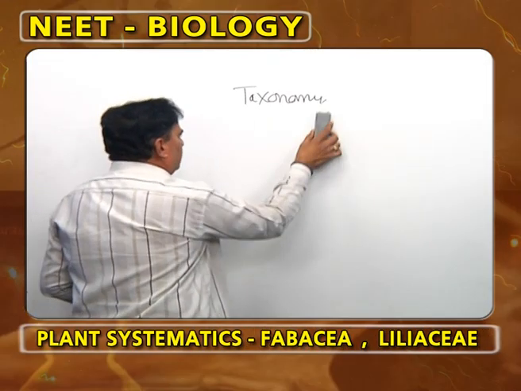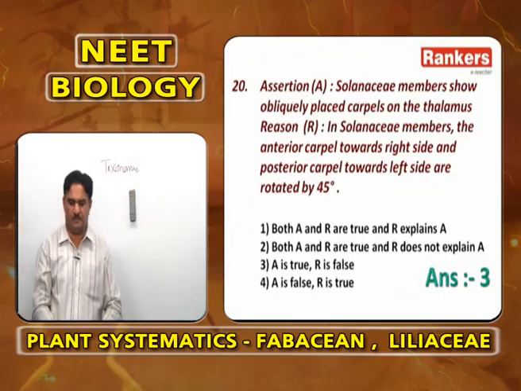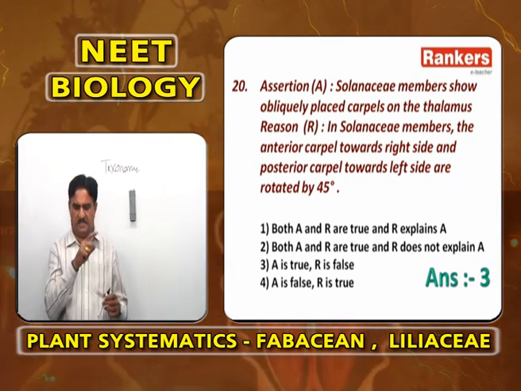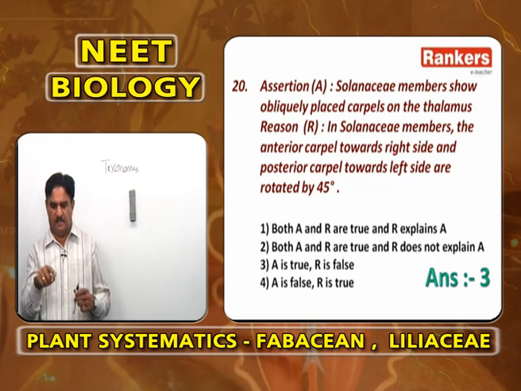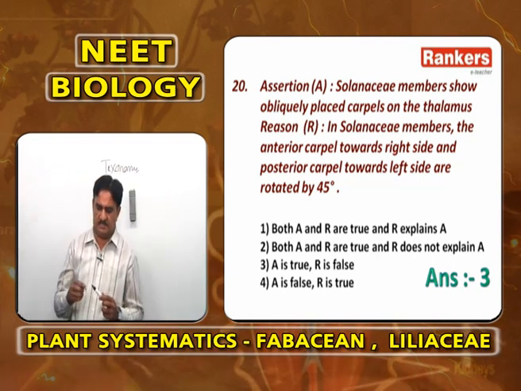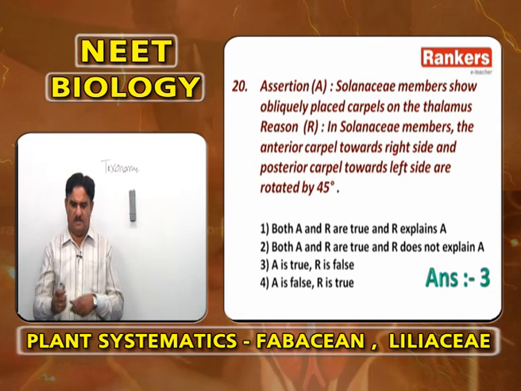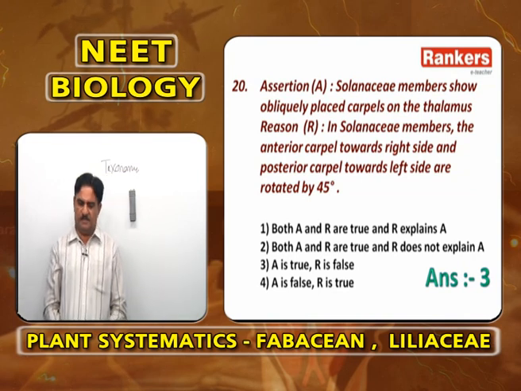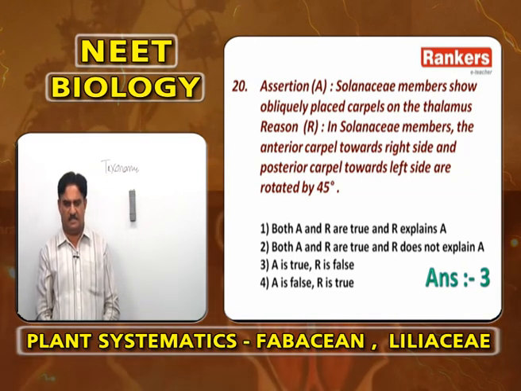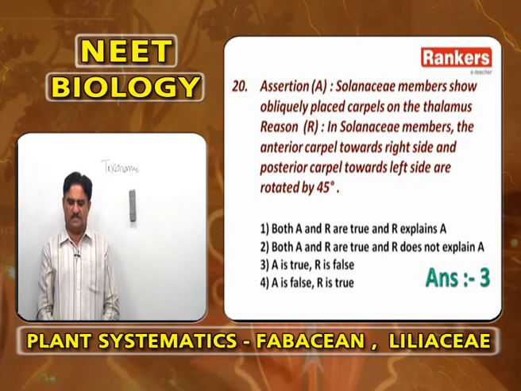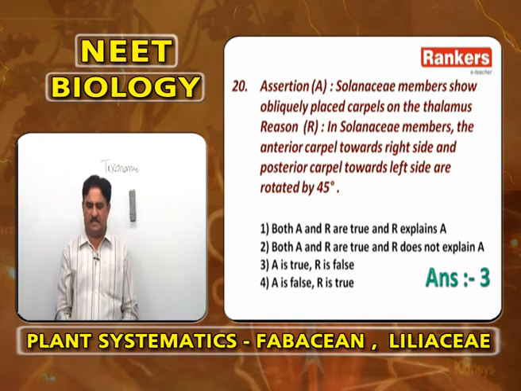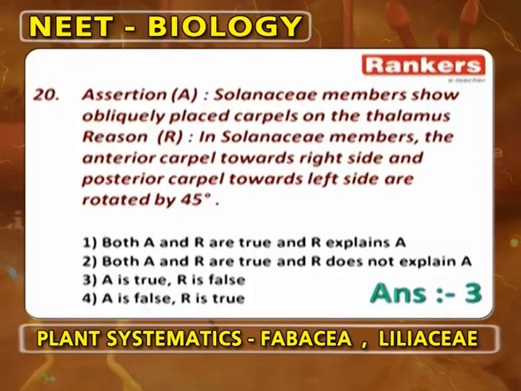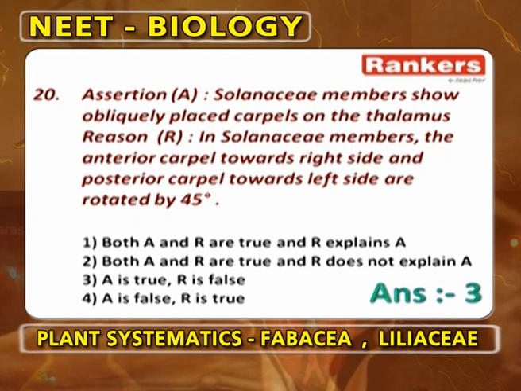Here it is given as anterior is towards the right side and posterior is towards the left side. It is wrong. Anterior is tilted towards the left side, posterior is tilted towards the right side. So Solanaceae members showing obliquely placed carpels on the thalamus is correct. But the anterior carpel towards the right side and posterior carpel towards the left side rotated at 45 degrees is wrong. So the answer is A is correct, R is false.